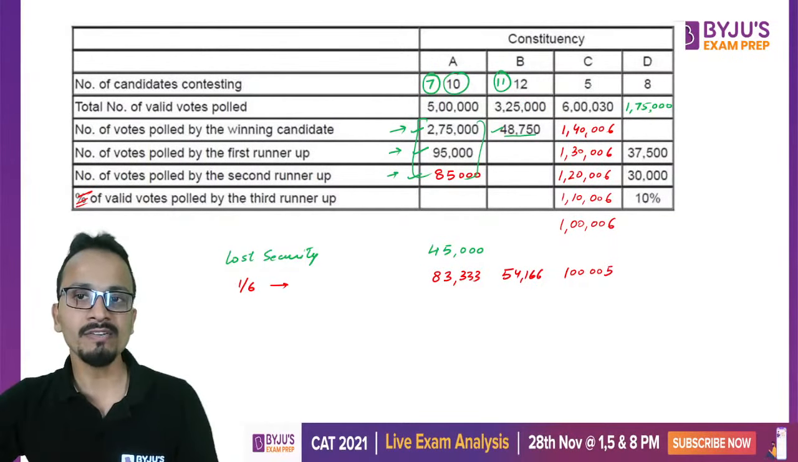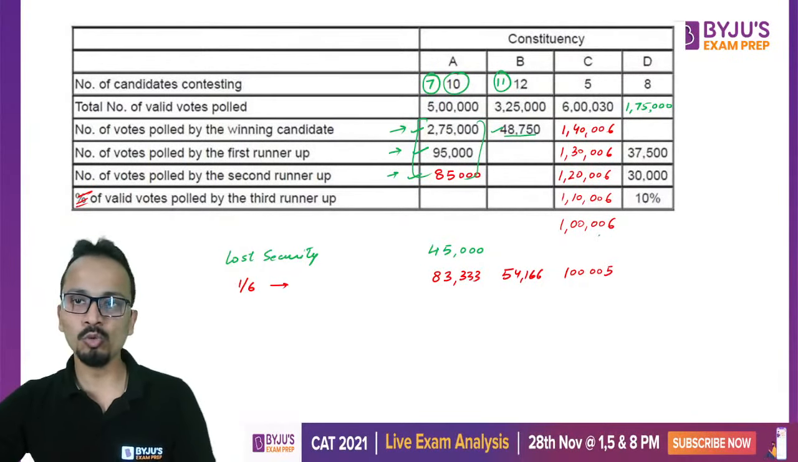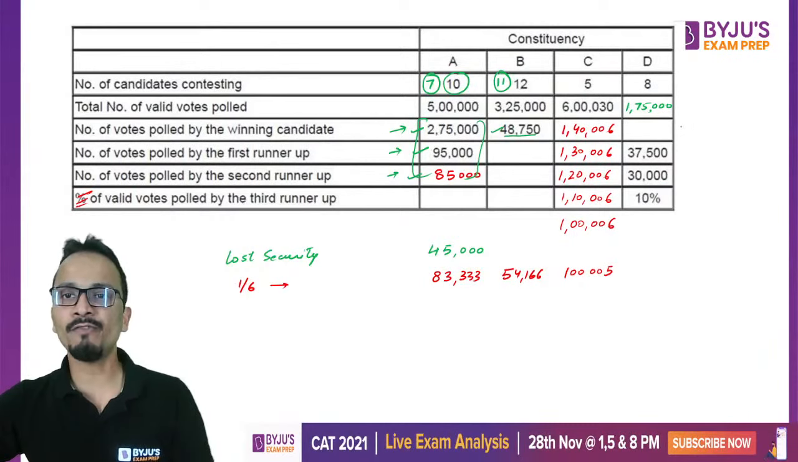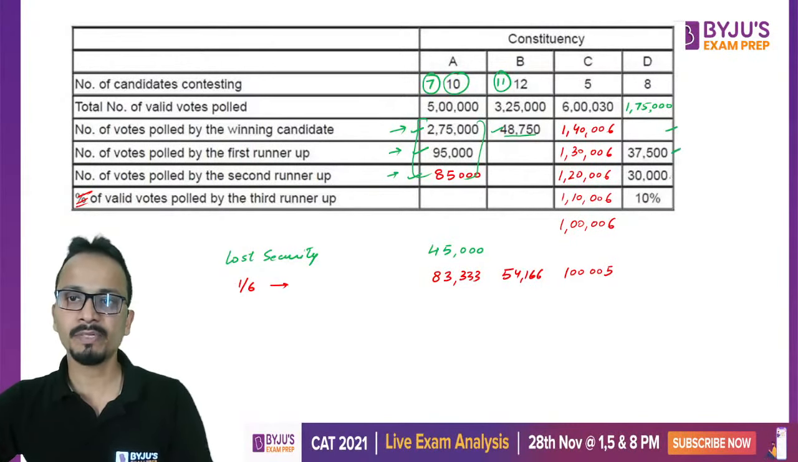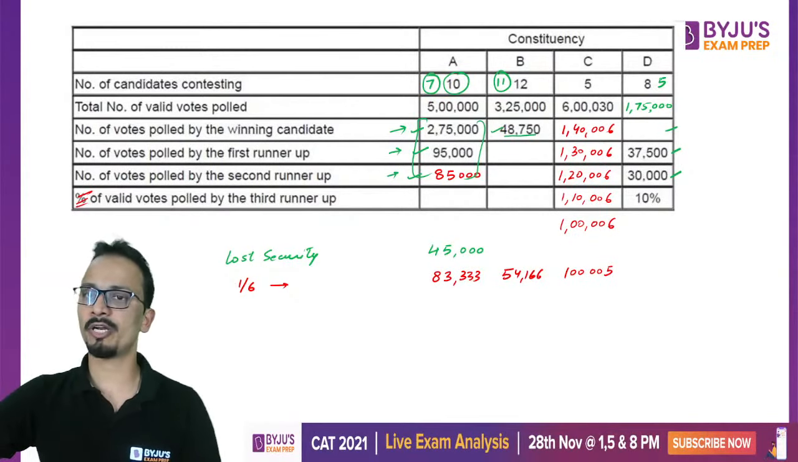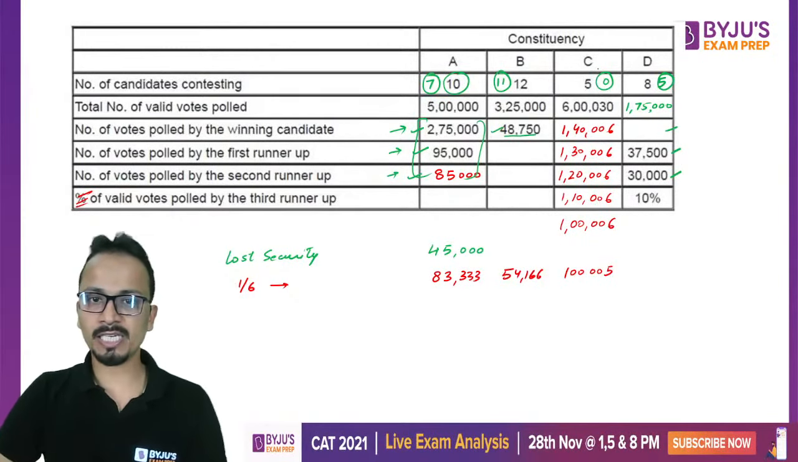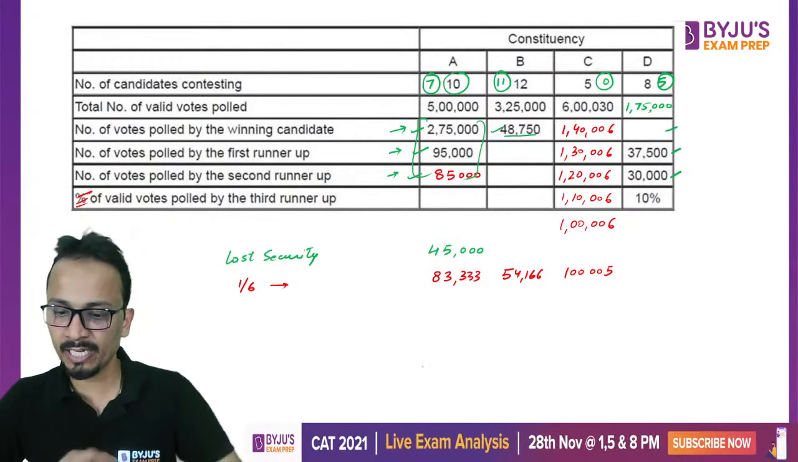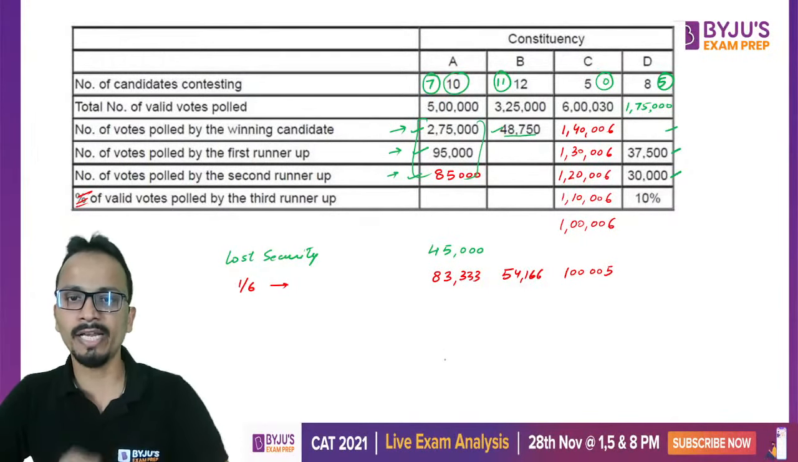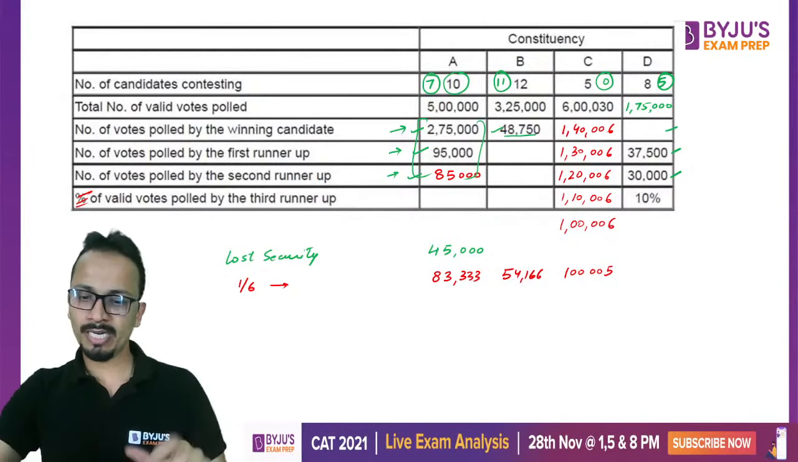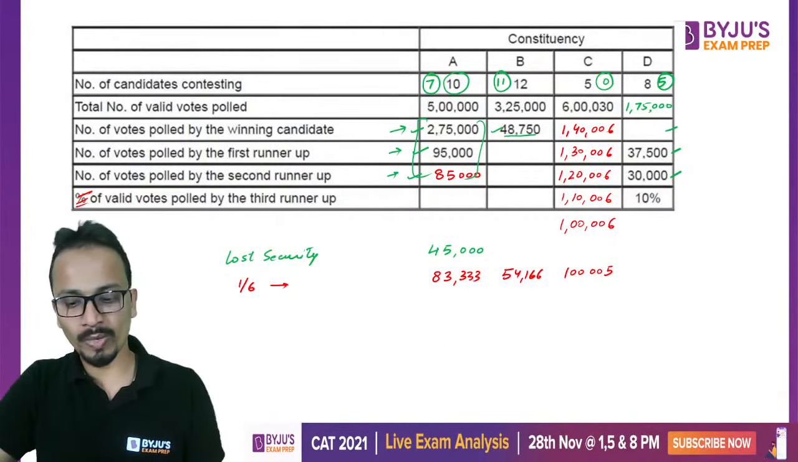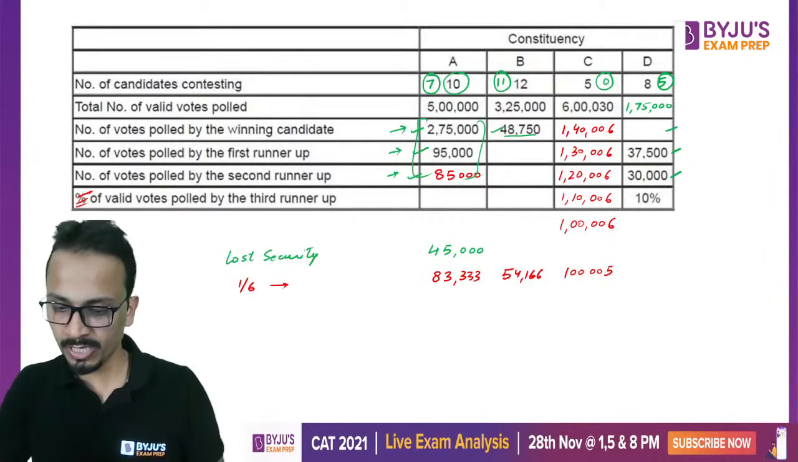For constituency C, none of them will lose. Okay, and for constituency D, the winner, runner-up, second runner-up will not lose, and the remaining 5 candidates will lose their security deposit. Okay, am I clear? So this is the data that I have segregated for all of you. All right, okay. So now let us move to the questions quickly. एक एक करके questions solve करते हैं.